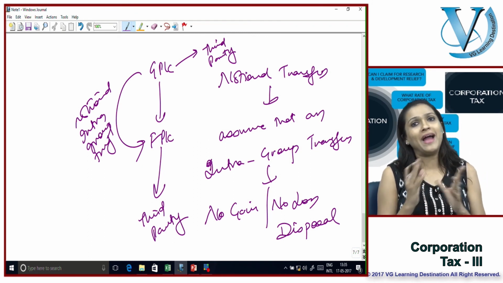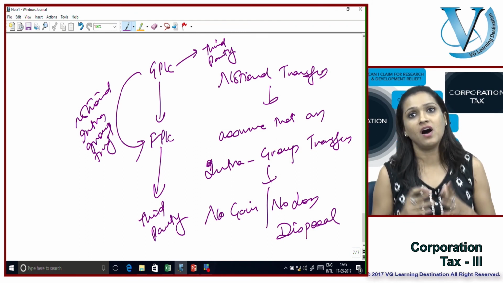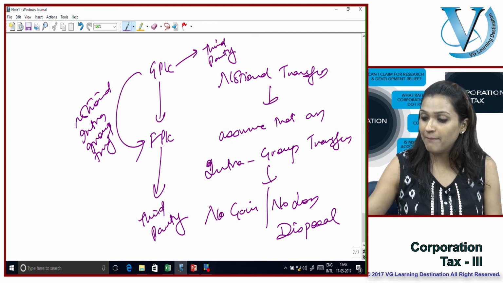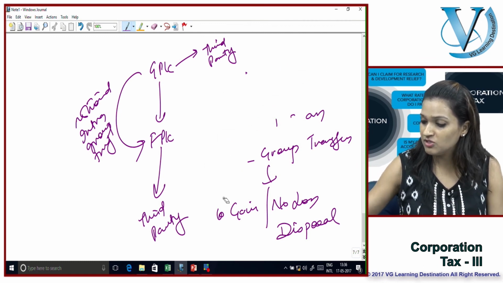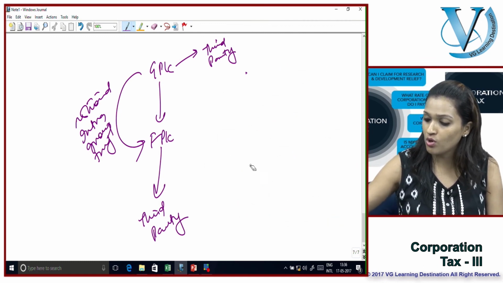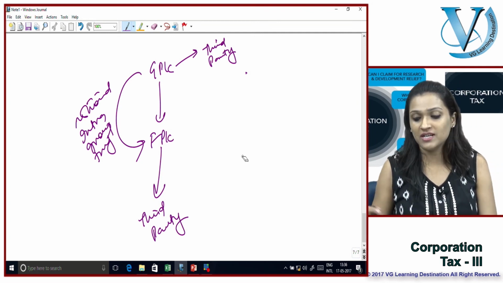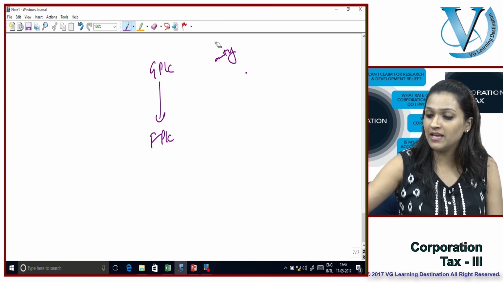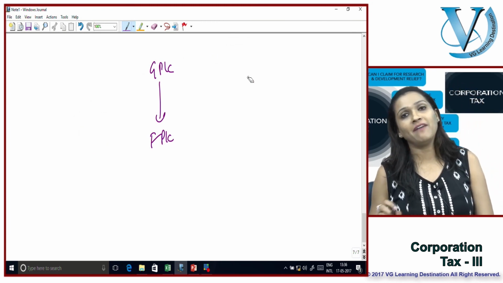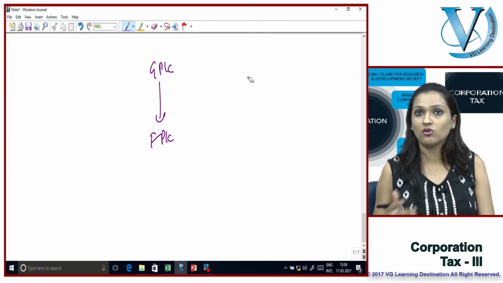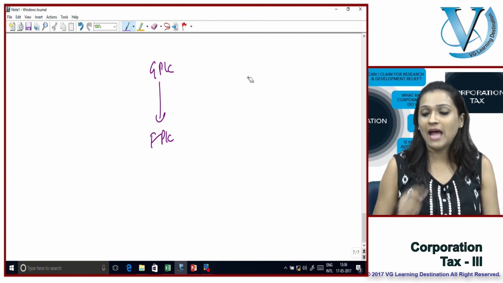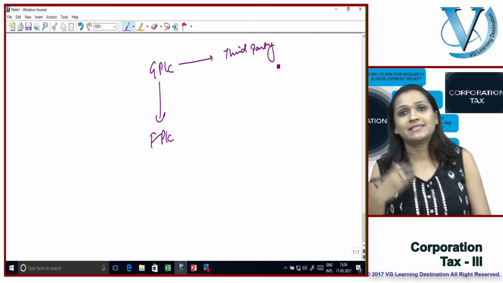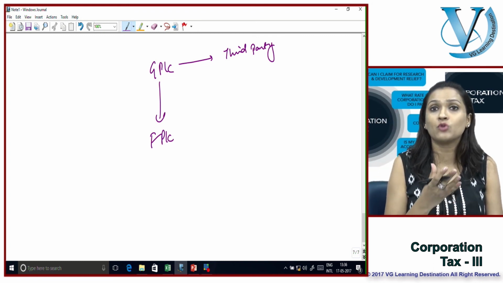Now, why do you think it would be advantageous for the group to make this notional intra-group transfer? Remember your rollover reliefs? Let me erase this and show you how it becomes advantageous for companies to claim these notional intra-group transfers. We've got GPLC and FPLC forming part of a gains group. GPLC actually sold the asset to a third party and got some proceeds.